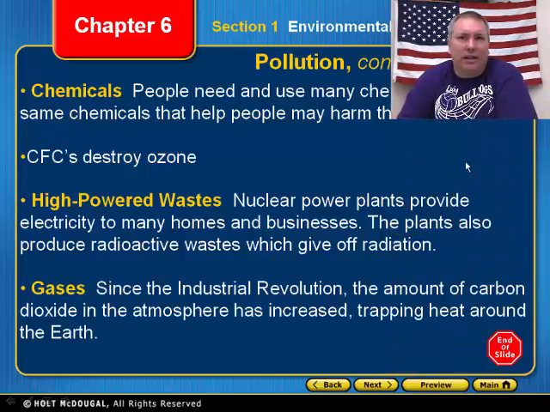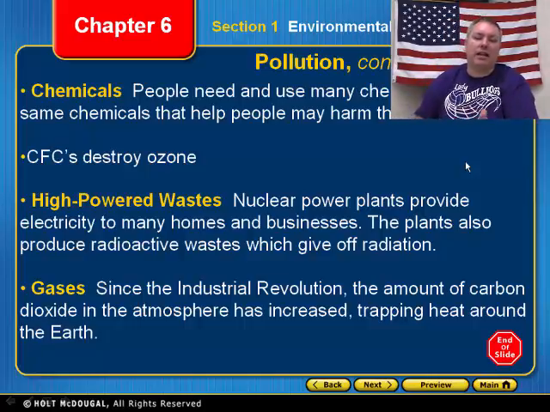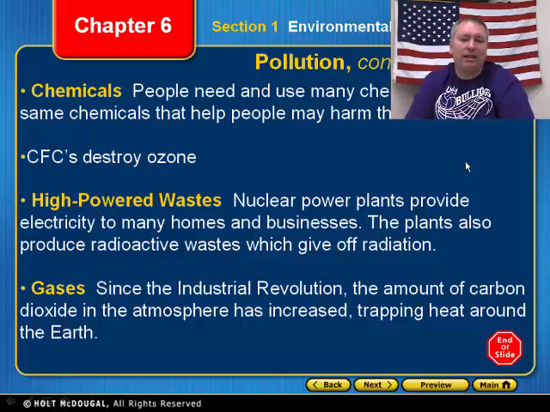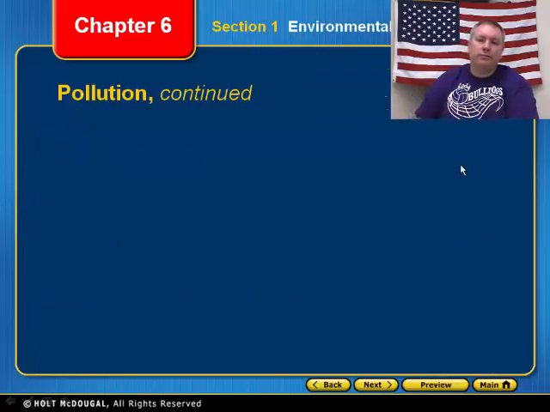Gases. You think about this. At one time in Los Angeles, you couldn't see the city of Los Angeles because of the haze of smog over it, because of all the factories and stuff that were working out there. Well, the EPA got involved, and now we start cleaning the environment, so we don't put as much gas into our environment, to help keep the air clean. All right, because that causes an increase in temperatures. That causes acid rain. The gases in the air cause acid rain and other things like that.